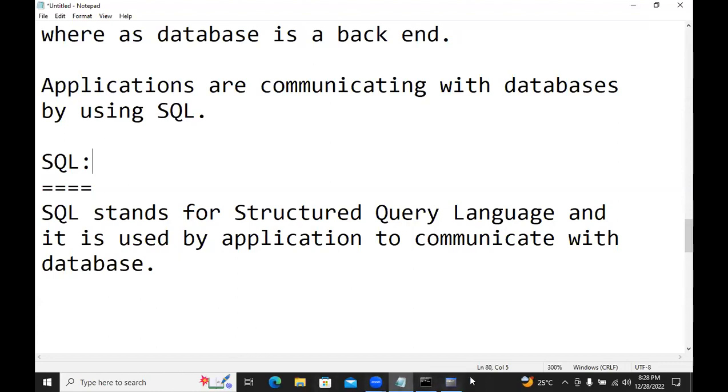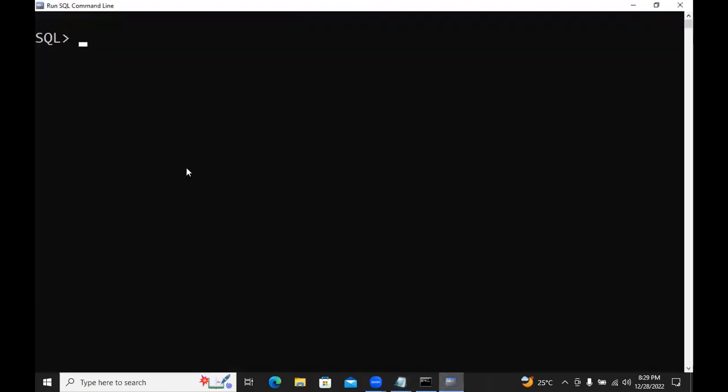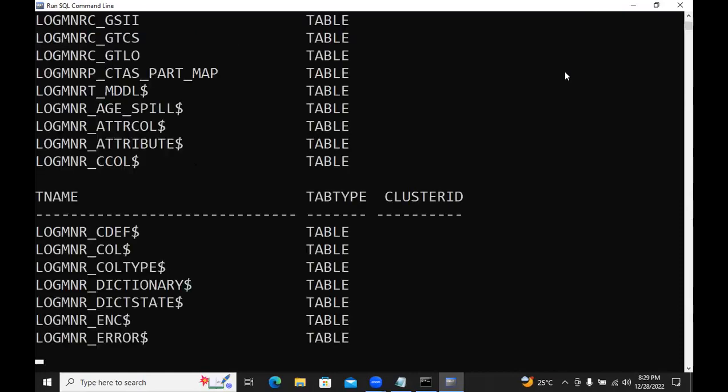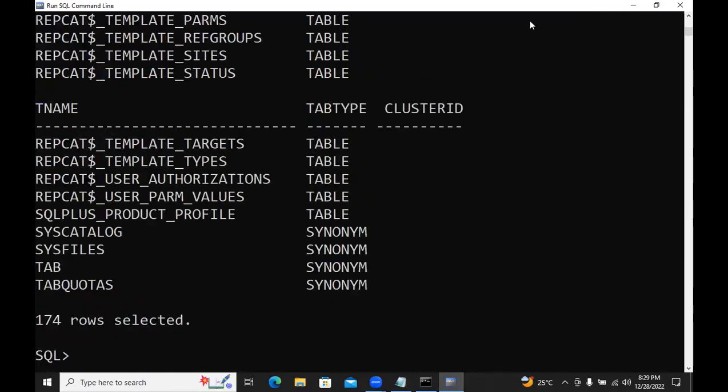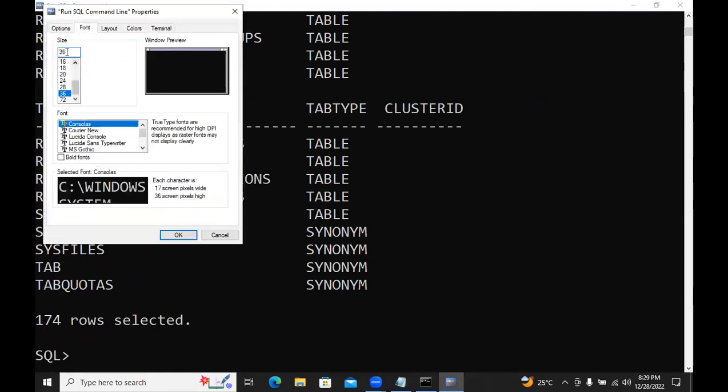Now all databases can understand only one language. Data types are different, and the programming style is a little different, but all databases can understand only one language, that is SQL. See, it is SQL prompt. I am writing one line like this: select star from tab. This is called one SQL query. With this query, it is communicated with the database.